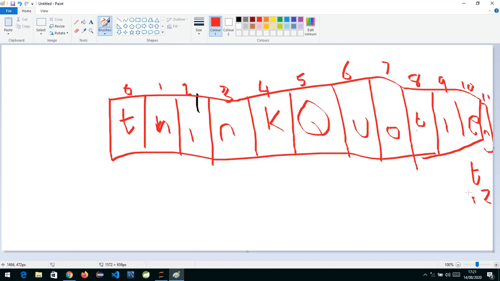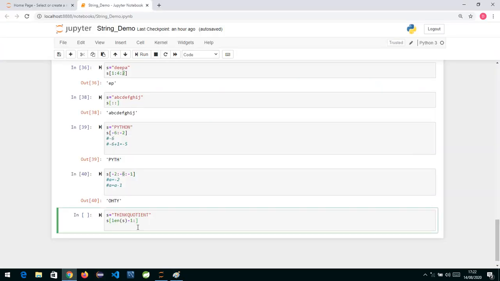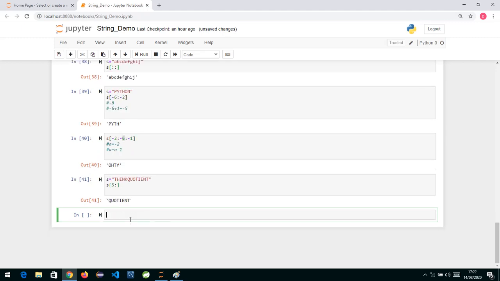If I want to print the quotient word, the start position will be 5 and the end position should not be 12, it should be 13. So first we'll check that. First I'll not reverse, I'll just print the quotient word. If I give 5 colon, if I don't specify the end, it will go till the end and you got the quotient word.